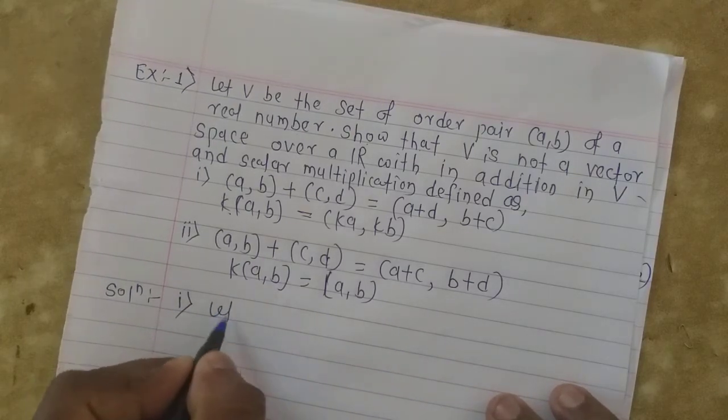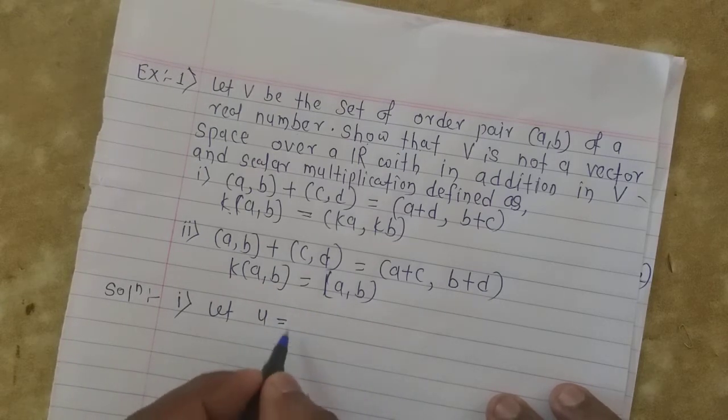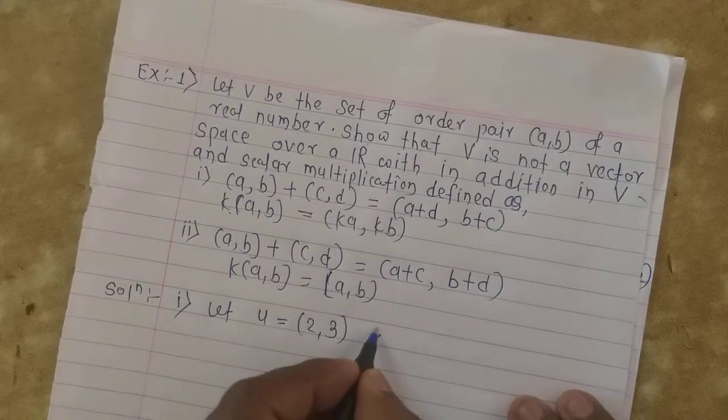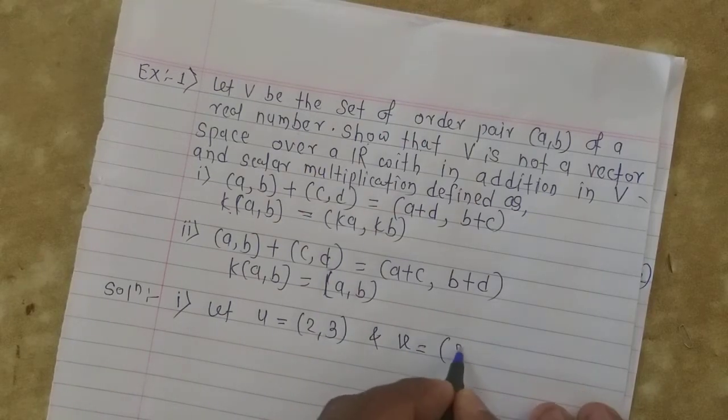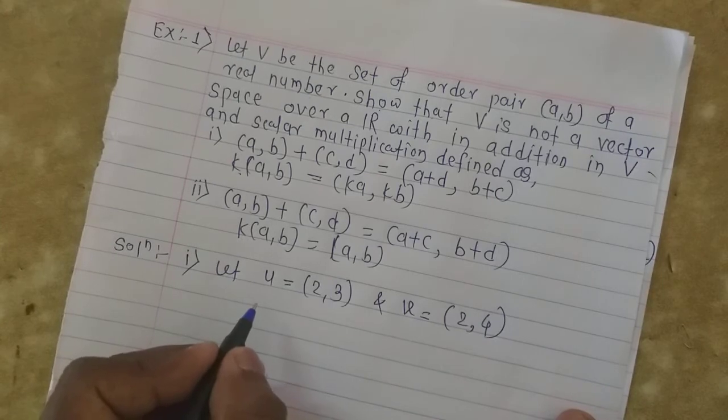Let two vectors be u = (2, 3) and v = (2, 4).